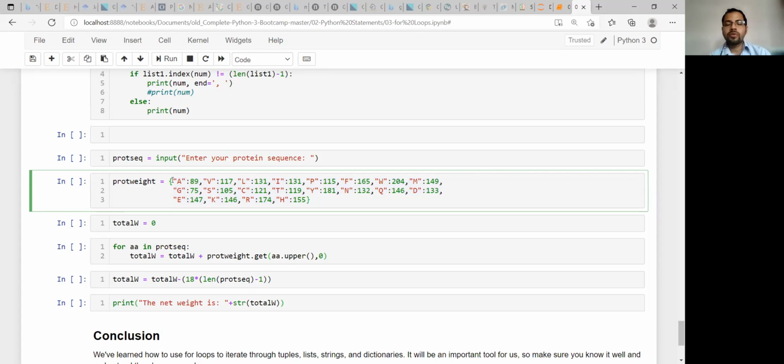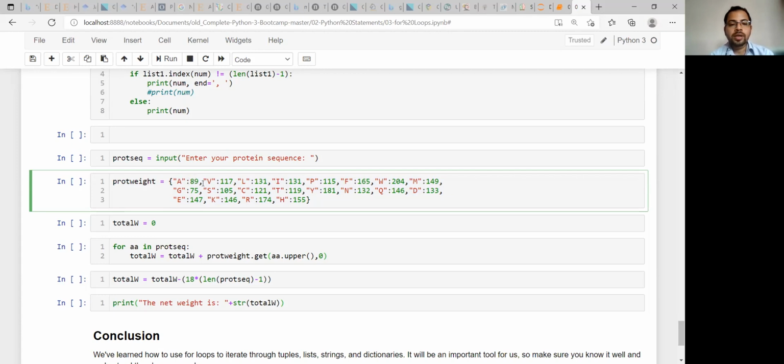So if you remember how the dictionary is written: second bracket, within the second bracket you need to specify your key, then colon, then the value, key and value.